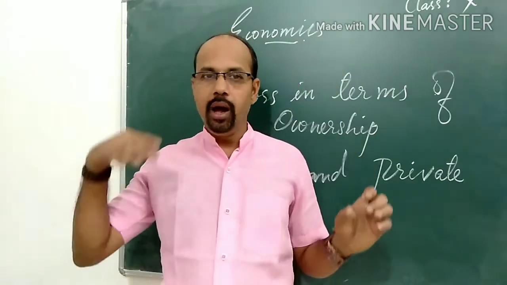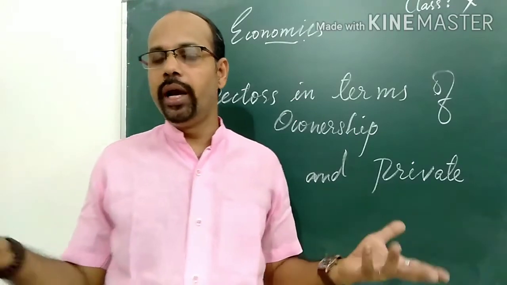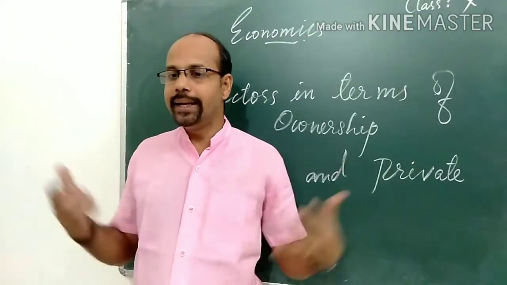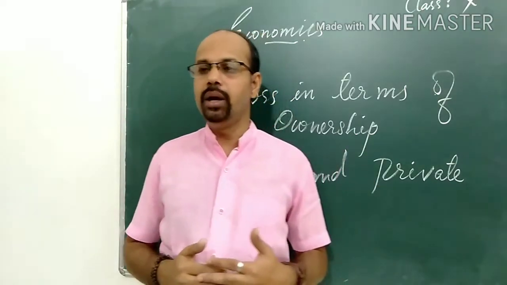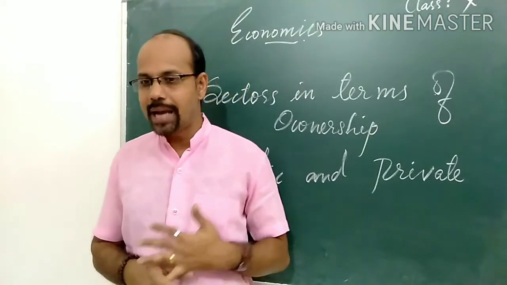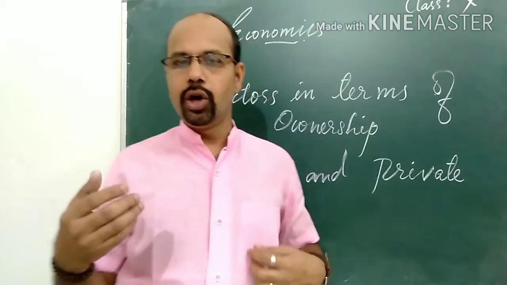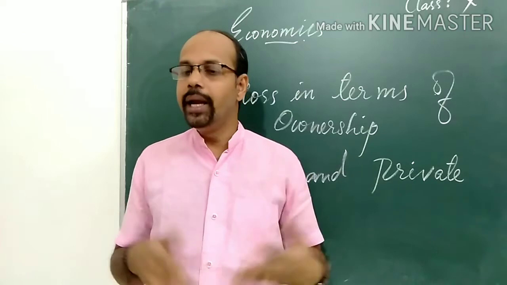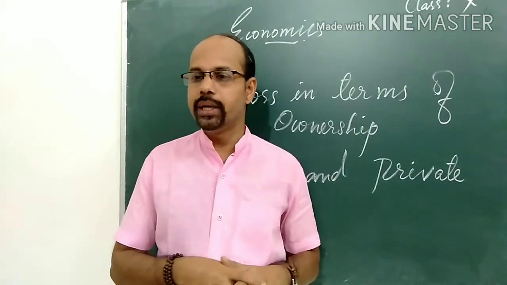So how can the government run or earn money for it? Government collects taxes. There are other ways of collecting money from the people by the government, in the way of taxes or other sources of revenue. We know that there is road tax, we are paying house tax, land tax, industries tax, professional tax. Like that, many types of taxes the government is collecting.